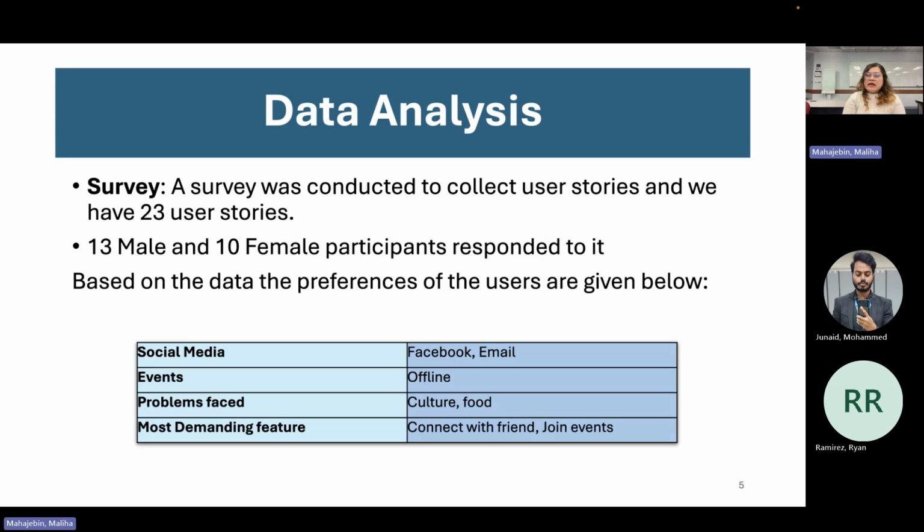So based on the data, we deploy features on our website. The social media the users preferred are Facebook and email, so that we deployed in our website for now. My group member will show that to you. And the event they prefer is offline events. And most of the participants talked about the problems they faced being culture and food. And the most demanding feature they wanted when we asked them what they want from the website is connecting with a friend and joining events. So I hope GloballyU can solve this problem by deploying the feature.